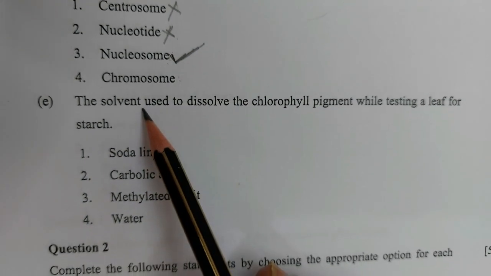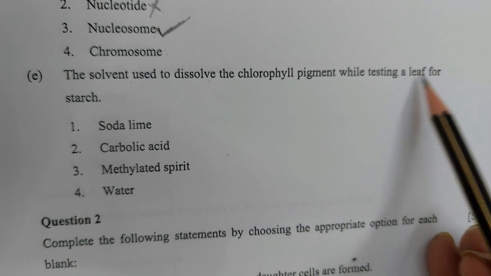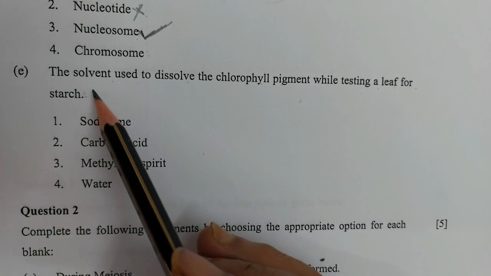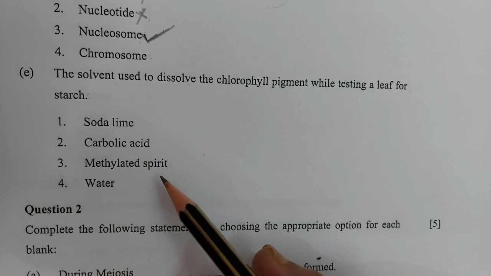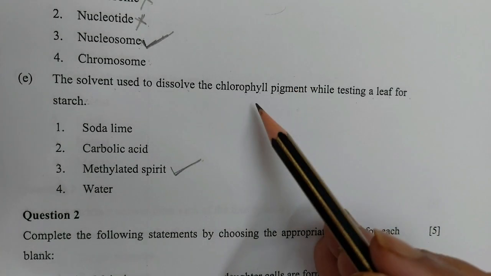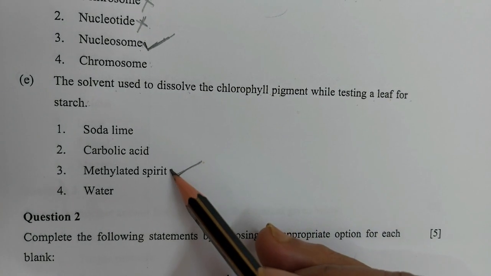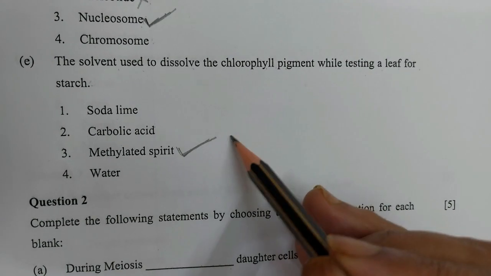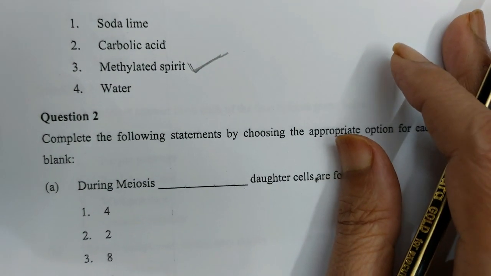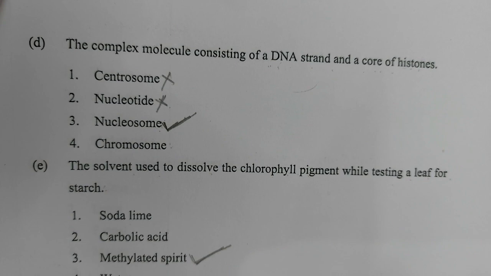E. The solvent used to dissolve the chlorophyll pigment while testing a leaf for starch. It is in your chapter photosynthesis. You have read about methylated spirit. Methylated spirit is used to dissolve the chlorophyll before starting the experiment. So methylated spirit is the correct option of question E. Question 1 has been completed, which had parts A, B, C, D and E.